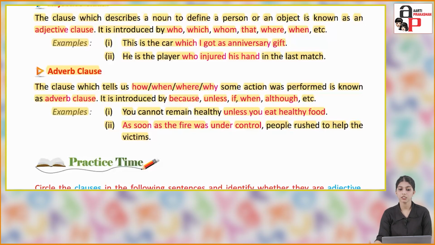As soon as the fire was under control, people rushed to help the victims.